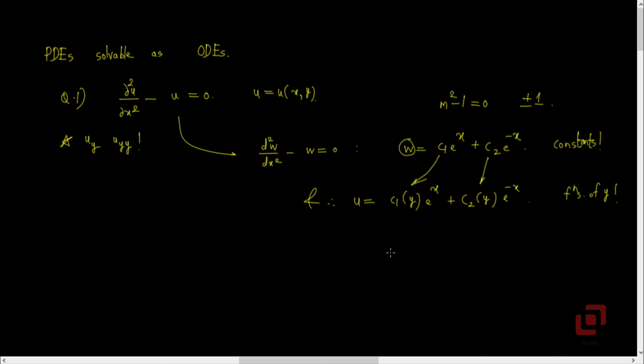In other words, I may write any function of y, even a composite function such as sin(e^y), in the place of c1(y) and c2(y), and that will still serve as the general solution of the given partial differential equation. And this is where the conditions, be them initial or boundary, come into play.